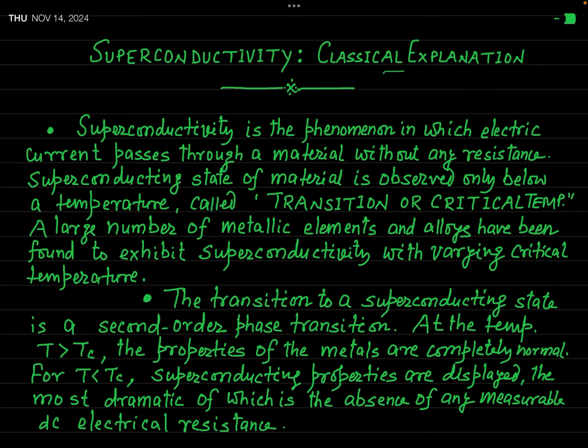Superconductivity is the phenomenon in which electric current passes through a material without any resistance. You also know that when materials are classified on the basis of electrical conductivity or resistivity, they are categorized into three categories: insulators, semiconductors, and conductors. You must remember that superconductors are not a class of materials.